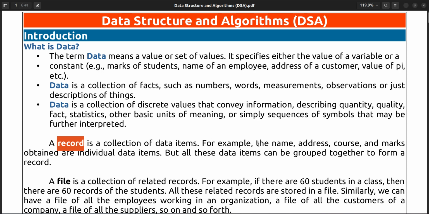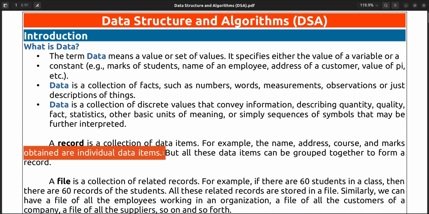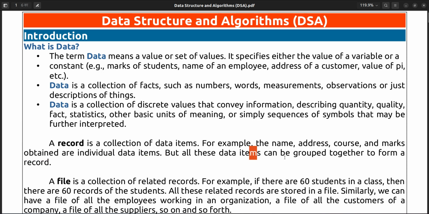For example, name, address, course and marks obtained are individual data items. So these all are the individual data items. Suppose you take one student: the name of the student, the course, which course the student has taken, and the marks, how many marks he obtained in a particular course. These are individual data items, but all these data items can be grouped together to form a record. So this will become one record.